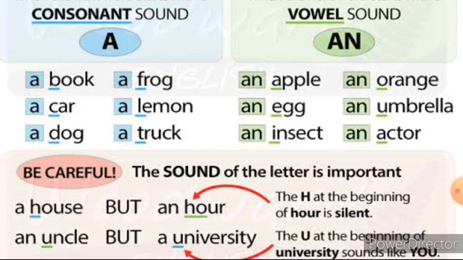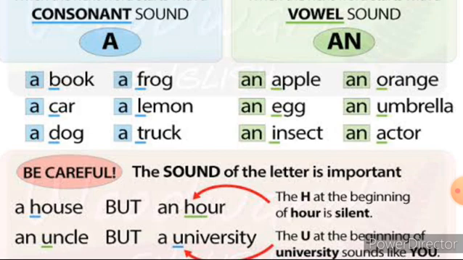Egg. The sound is a vowel sound. So before the vowel sound, you use the article an. Egg is singular, and it produces the vowel sound, so we use the article as an egg.